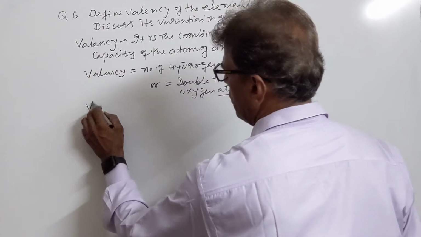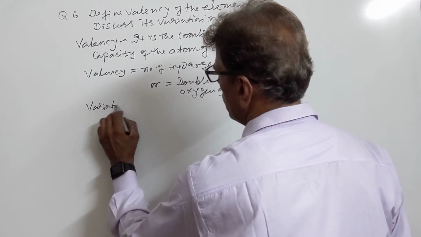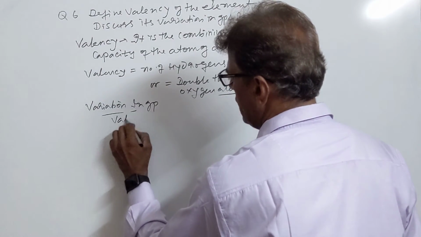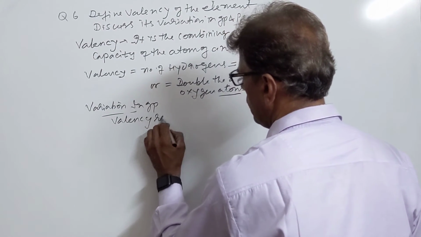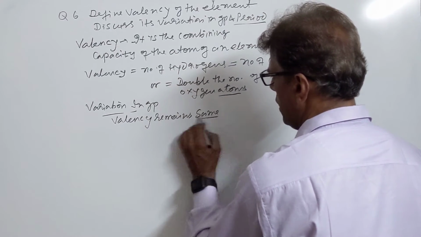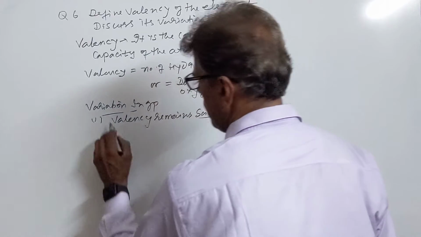So variation in group, valency remains same since number of valence electrons remain same.